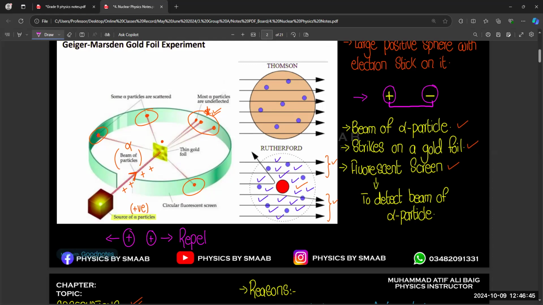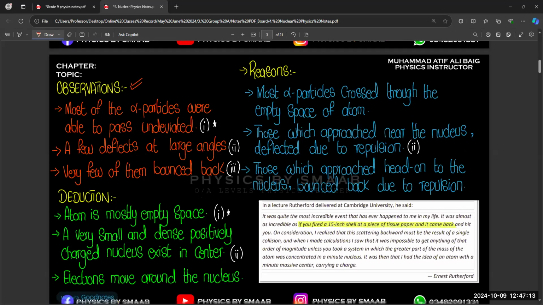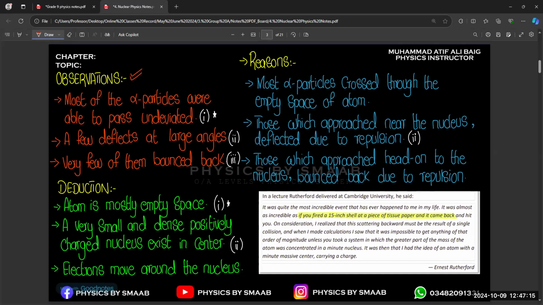Let's suppose the nucleus had negative charge; it would attract alpha particles because alpha particles are positive. But the nucleus repels positive charge. It means both have the same type of charge, and we already know alpha particles are positive, so the nucleus is also positive. That's why they repel each other. So this is how we get to know that the nucleus is positive.